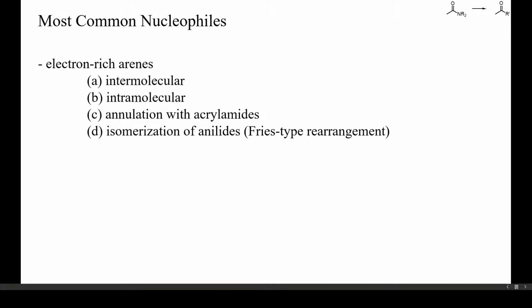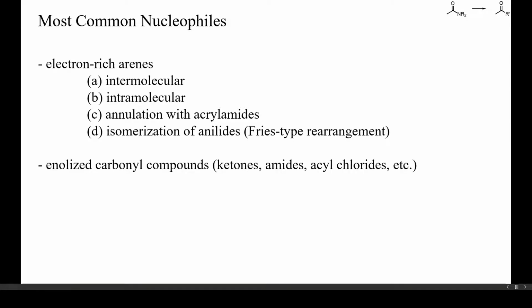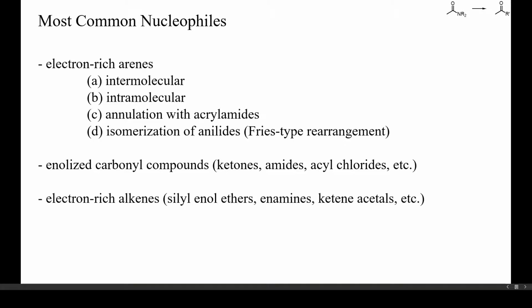Examples of the isomerization of anilides to aminoaryl ketones have also been reported. Also, enolizable ketones and related compounds can be acylated by amides. Then, electron-rich alkenes such as silyl enol ethers, enamines or ketene acetals do also react with sufficiently activated amides. I'll show you some examples in a minute.